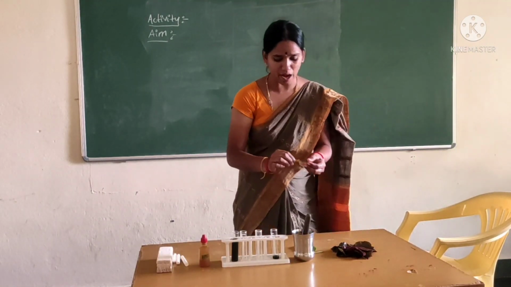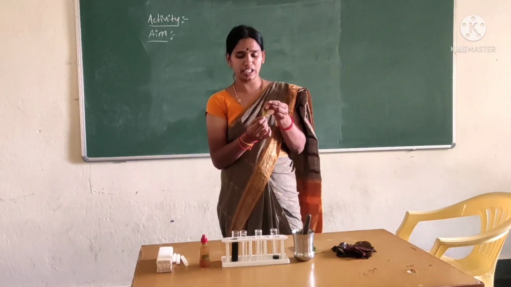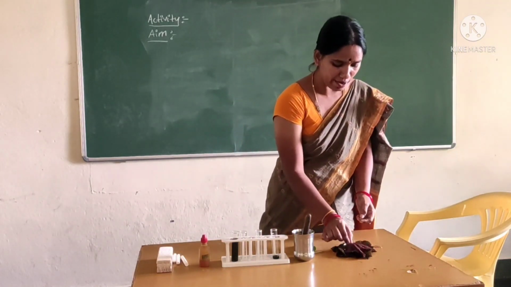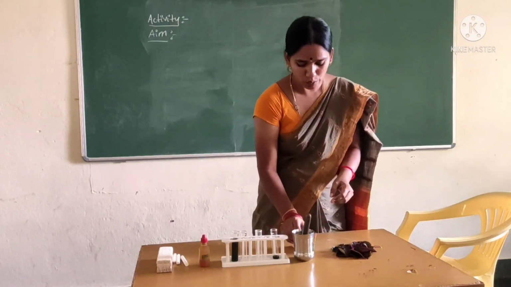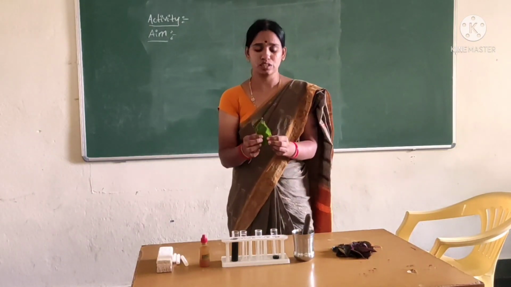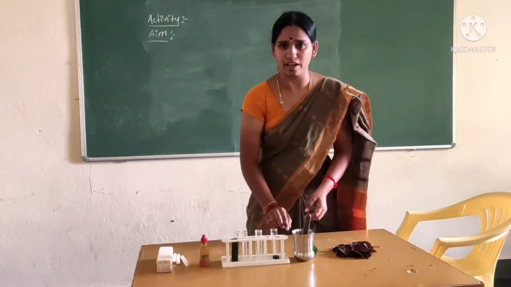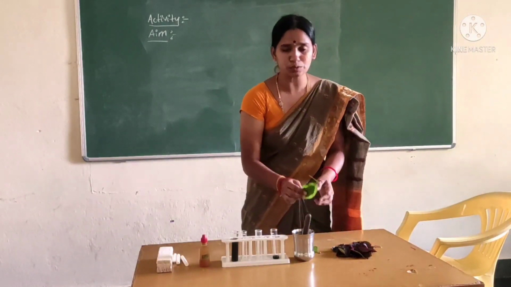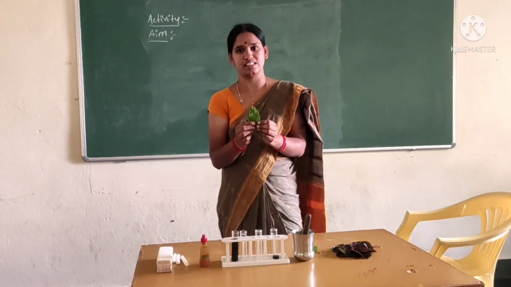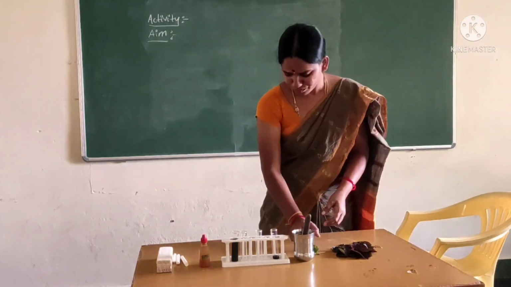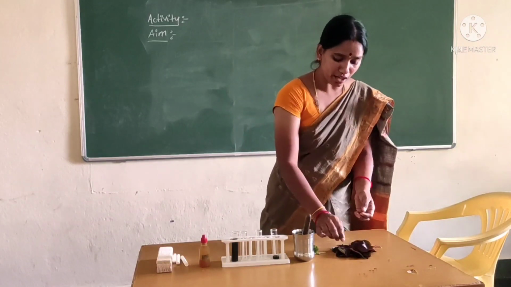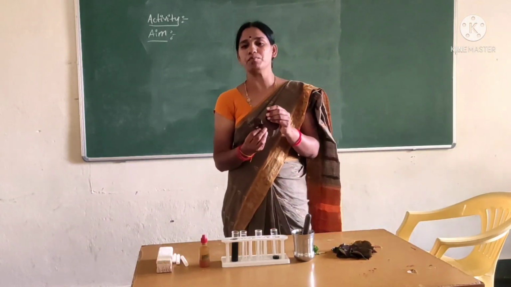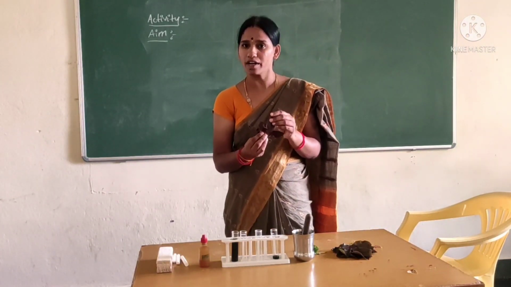Some plants have red color leaves. Some plants have brown color leaves. Some plants have green color leaves. Already we know, children, green color leaves perform photosynthesis. Now, children, do brown and red color leaves also perform photosynthesis or not?